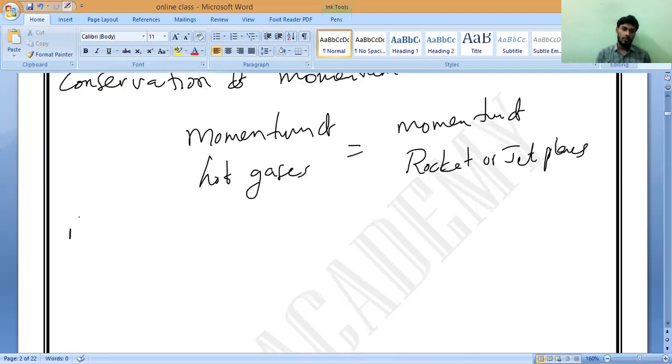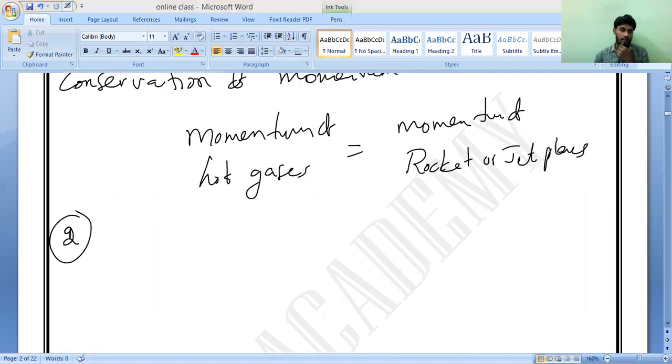Next, the second example. If I fire a bullet, observe that the momentum of the bullet is equal to the momentum of the gun. Is it yes or no? Suppose a bullet is fired from a gun. The bullet has some momentum, and the gun also has some momentum.